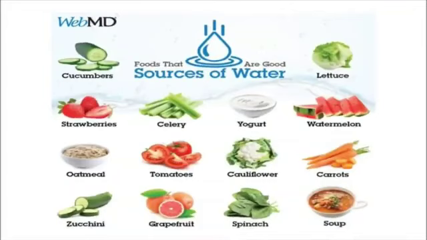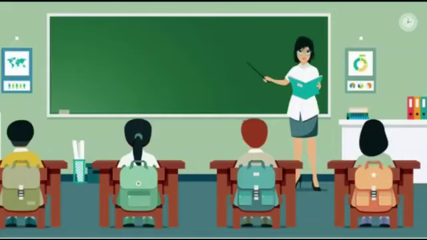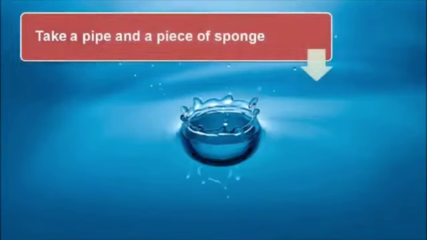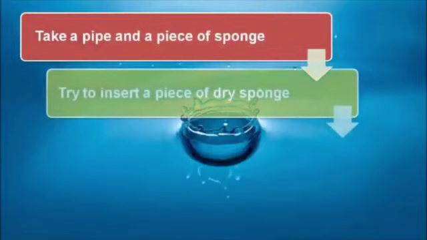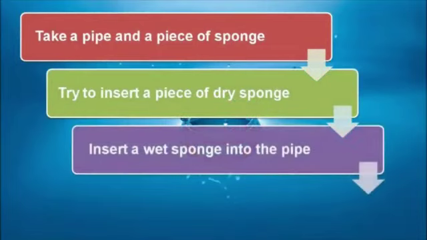Yes, water is available in plenty in fruits like watermelon, muskmelon, and in vegetables like cucumber, bottle gourd, and so on. To learn and appreciate the impact of water, we'll do this activity at home. Take a pipe and a piece of sponge. Try to insert a piece of dry sponge and a piece of wet sponge into the pipe.